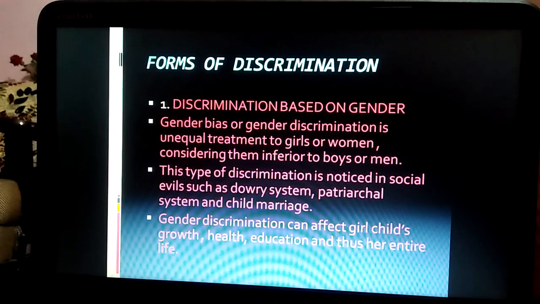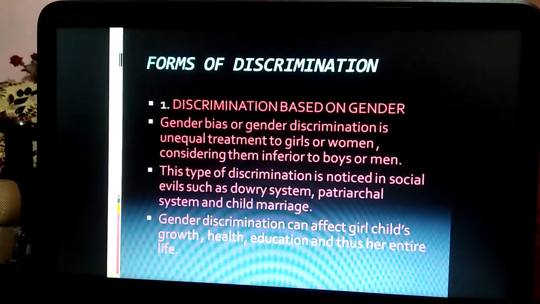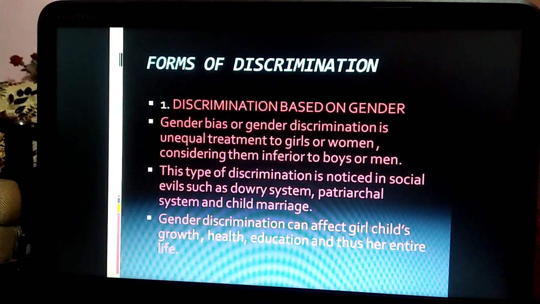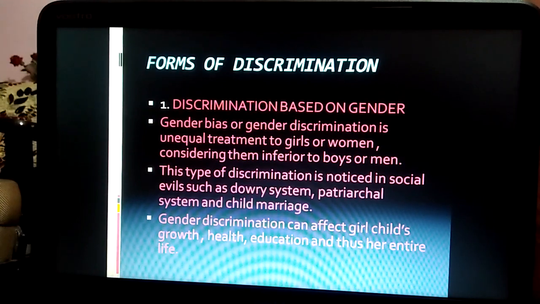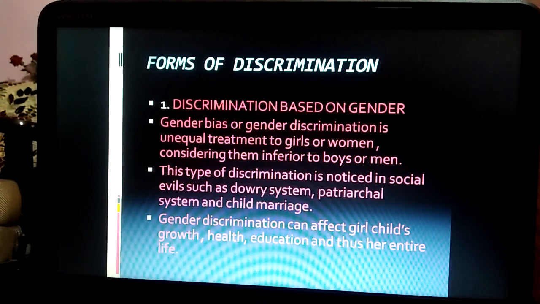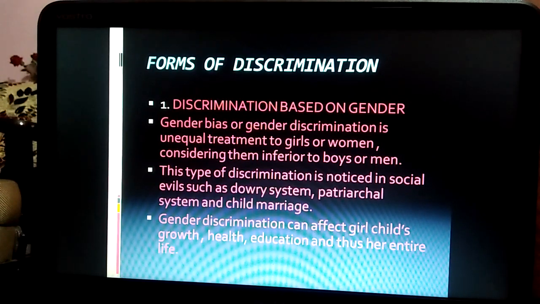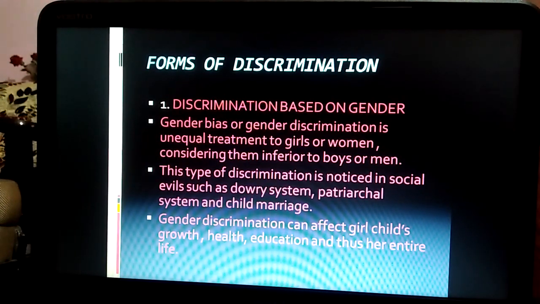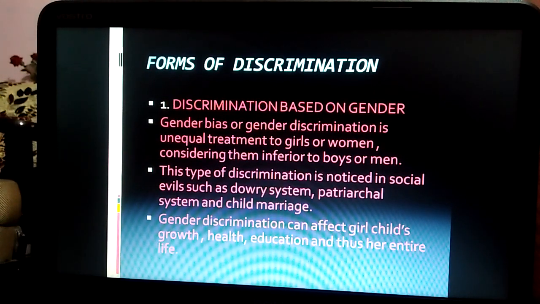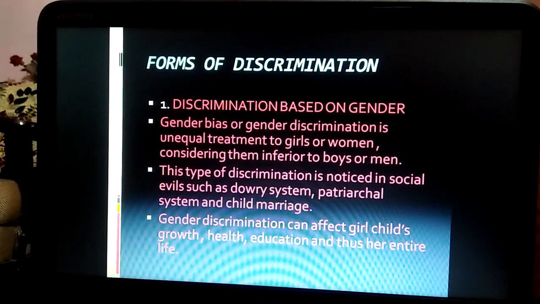Now what happens? There are so many social evils in a society. For example, female feticide: the girl child is killed inside the womb. Infanticide, where the girl child is killed. Dowry system: at the birth of a girl child, some parents feel very unhappy because they think when she grows up, they have to give dowry in her marriage.